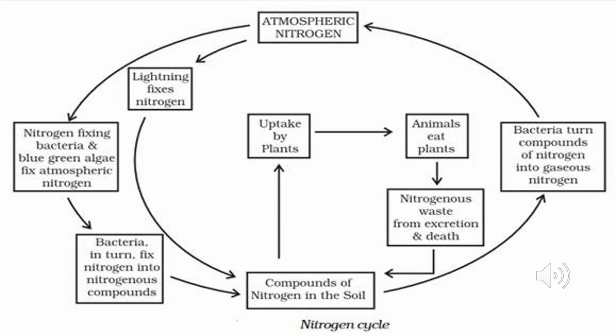Students, you can see the nitrogen cycle over here. First one is atmospheric nitrogen. This atmospheric nitrogen is fixed by lightning. A very small amount of atmospheric nitrogen gets fixed in the soil with the help of lightning, but most of the nitrogen is fixed by nitrogen-fixing bacteria and blue-green algae.